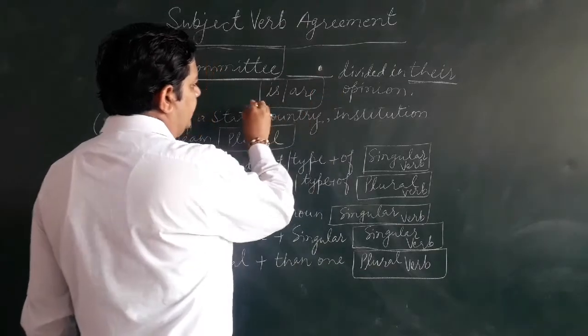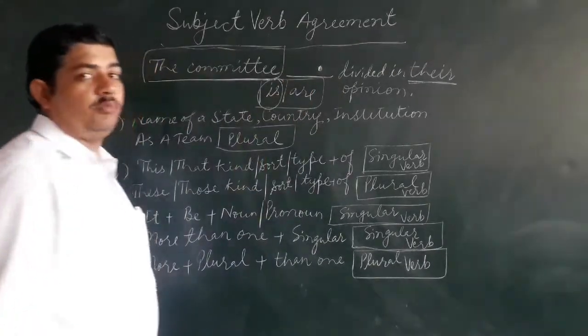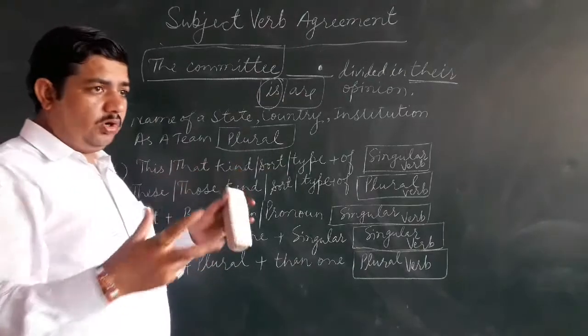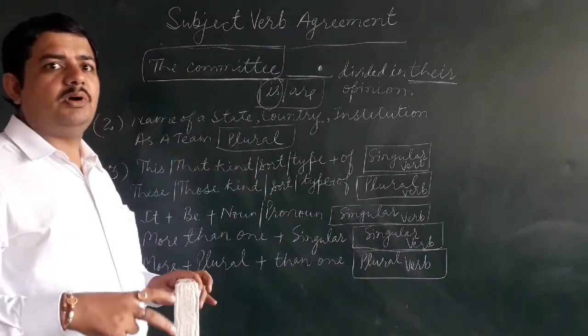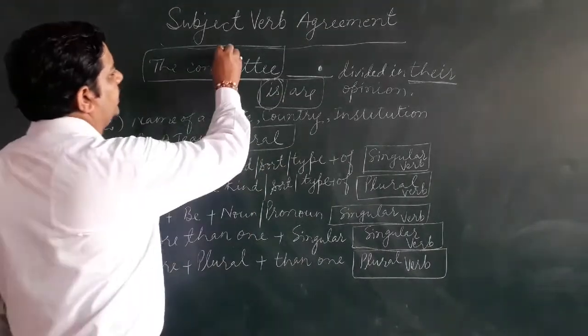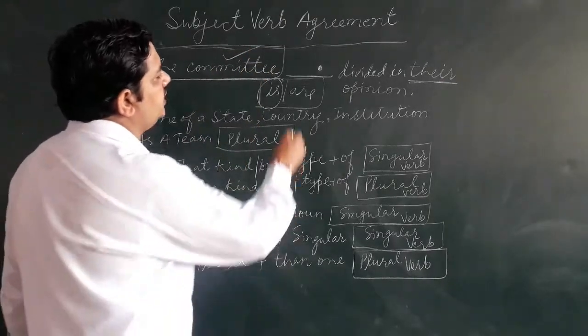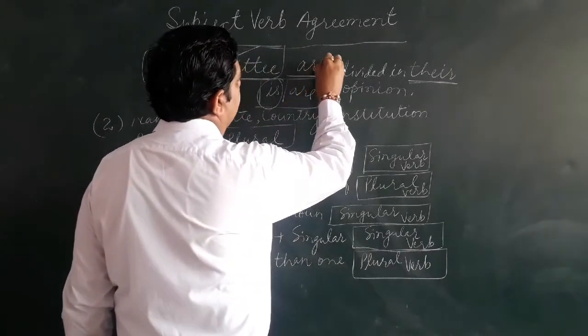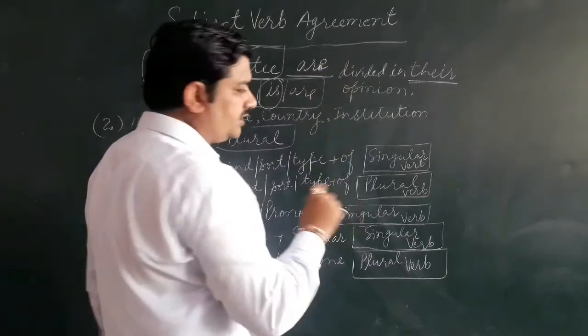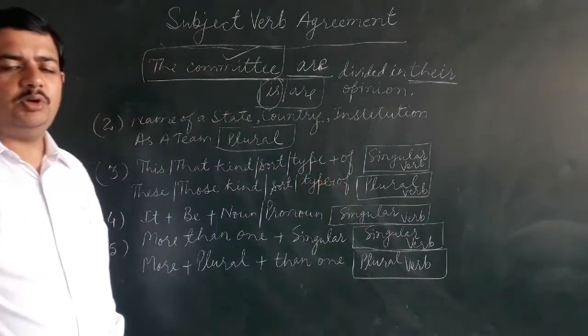So there we cannot use is now, because we are talking not about it as a whole, we are talking about the members who are there in the committee. So we use here are. Okay, so sometimes this kind of exception we also face.